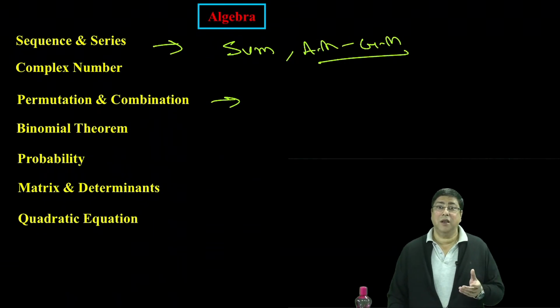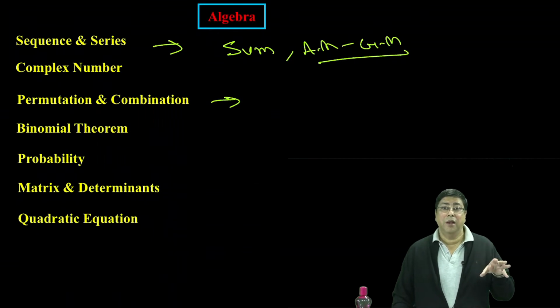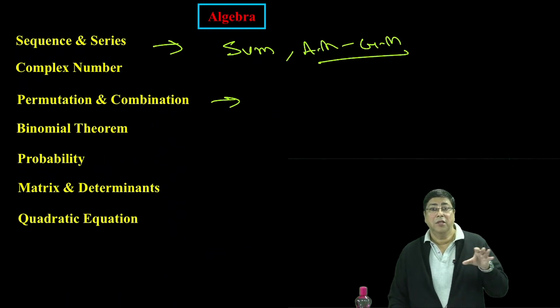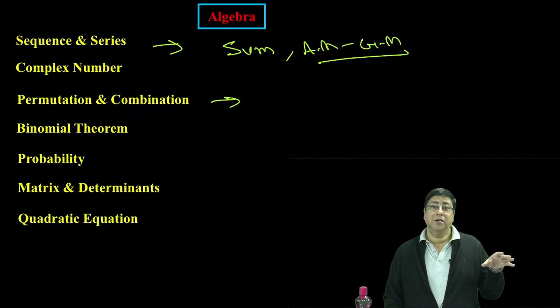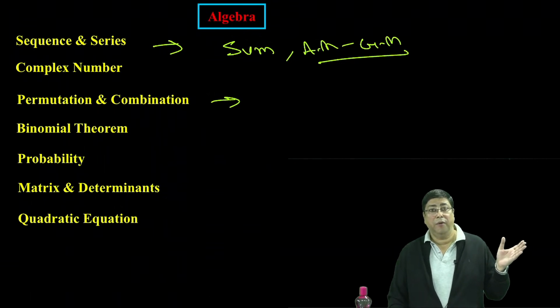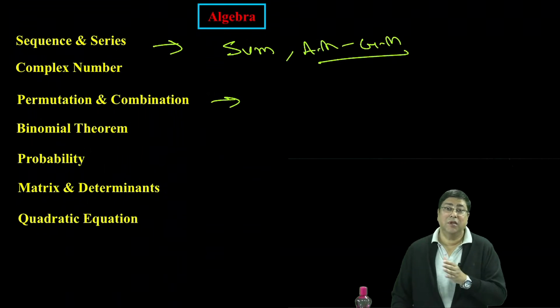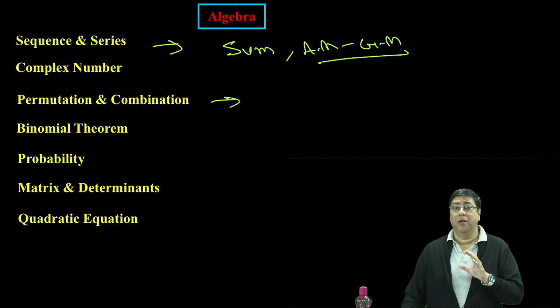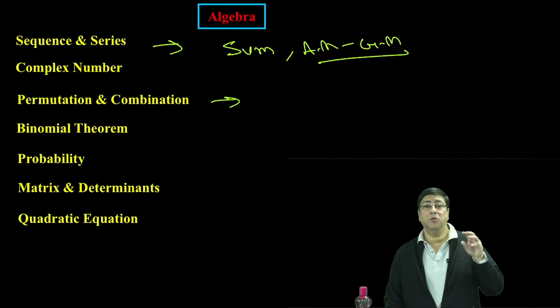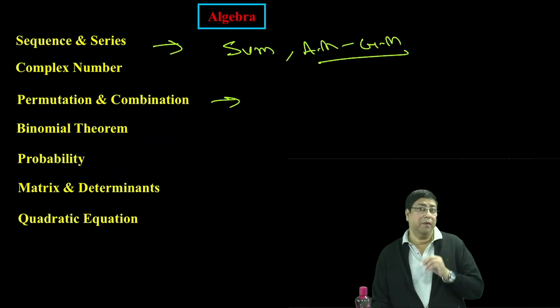These type of questions are very important. And simple digit based question, how many digit, find the number of 4-digit numbers which are even, find the sum of the 4-digit numbers. These type of questions are very important in permutation combination. Also combination group based question, paper based question, these are very important.